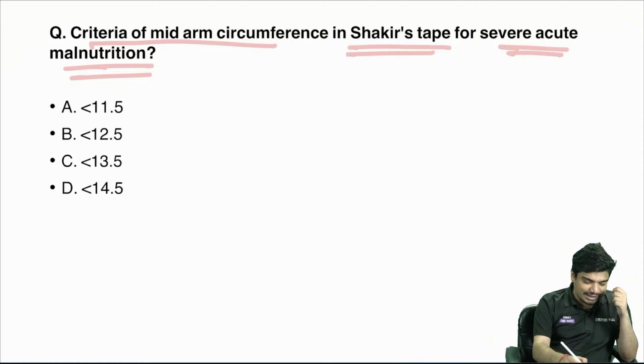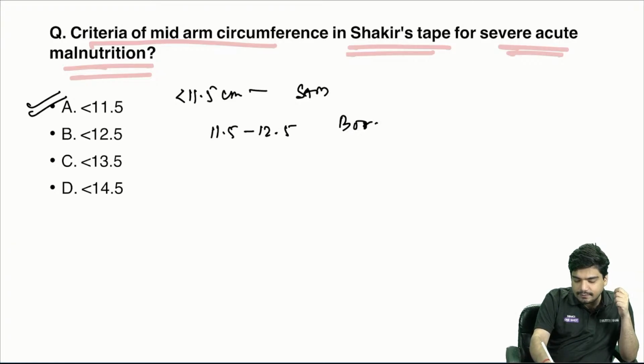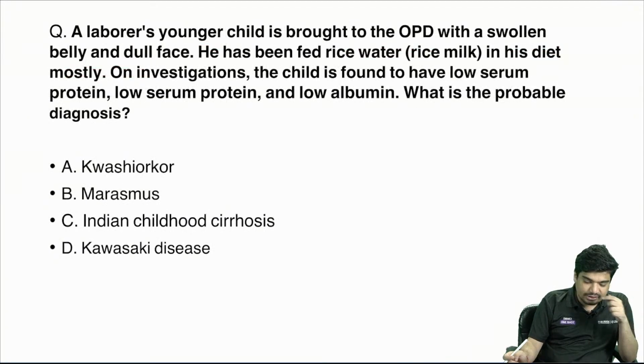Mangalam is right. Exactly. It's going to be less than 11.5 centimeter. Less than 11.5 centimeter is SAM. 11.5 to 12.5 is borderline, and more than 12.5 is normal. Exactly. Let's see the next question.